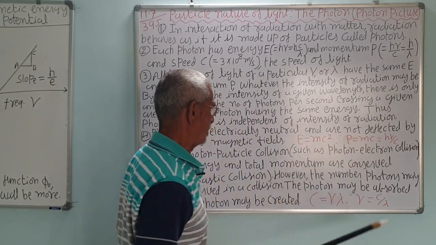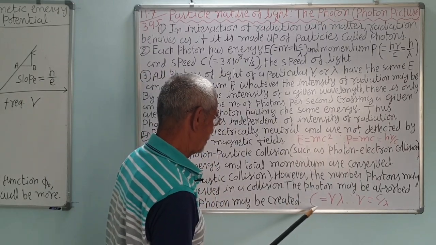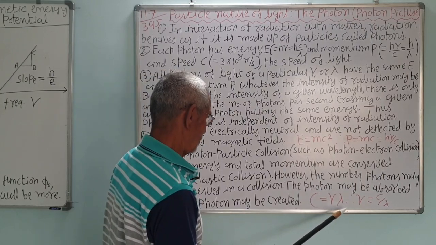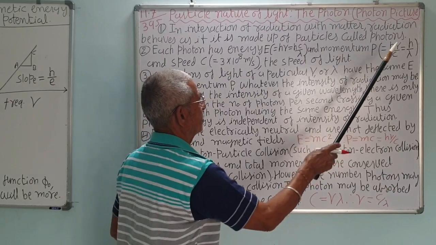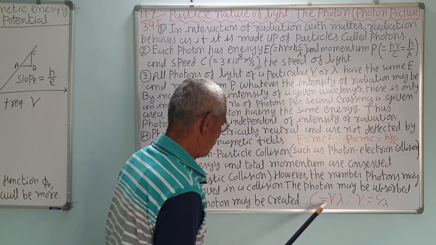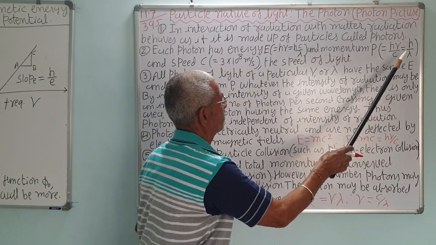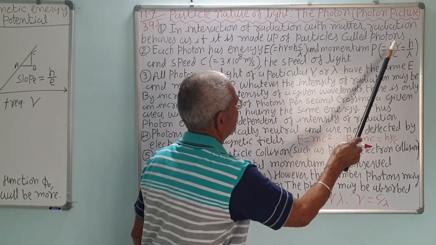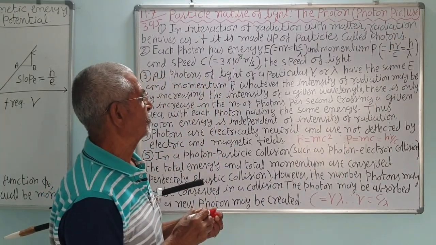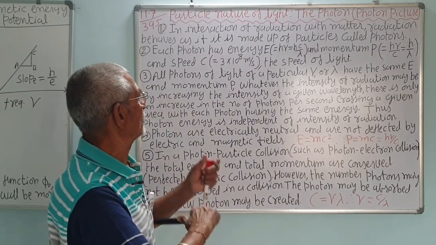So momentum P is equal to h nu upon C, which is equal to h upon lambda also.